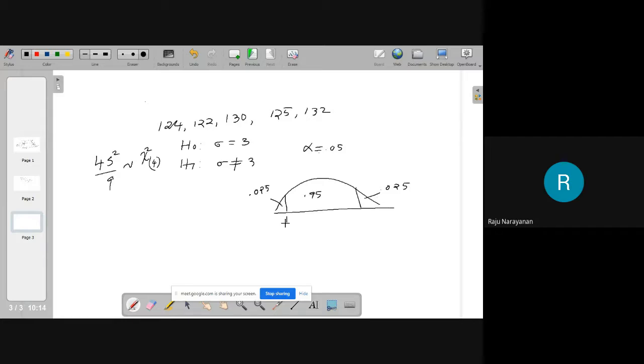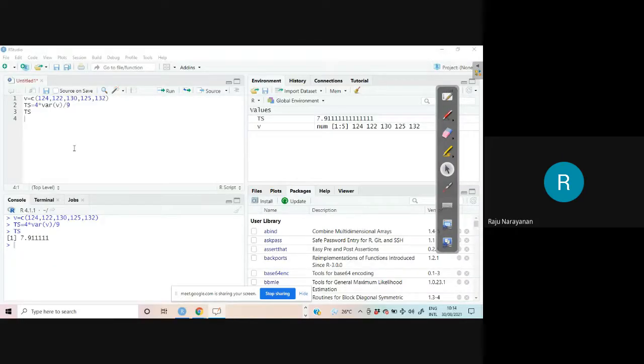Therefore, up to this value 0.025, and up to this value 0.975. That you can remember.